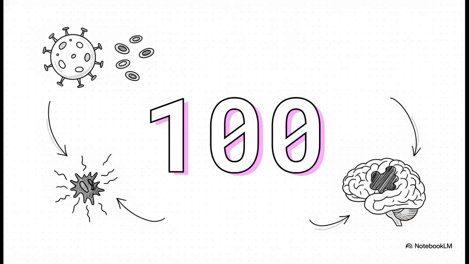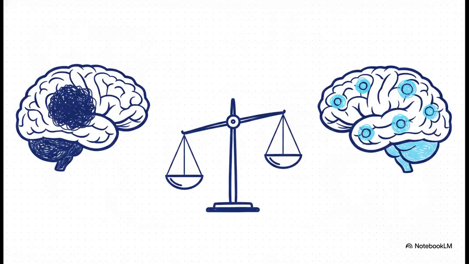Okay, 100. That is the magic number. This is the absolutely crucial CD4 threshold you need to memorize for AIDS patients. When that CD4 count dips below 100 cells per microliter, those latent bradyzoite cysts we talked about, they reactivate. And this leads straight to cerebral toxoplasmosis, making it the most common CNS mass lesion in AIDS patients. And because it's the most common mass lesion, examiners are obsessed with making you differentiate it from the second most common, CNS lymphoma. Toxoplasmosis classically lights up on a CT or MRI as multiple ring-enhancing lesions, specifically at the basal ganglia and the corticomedullary junction.